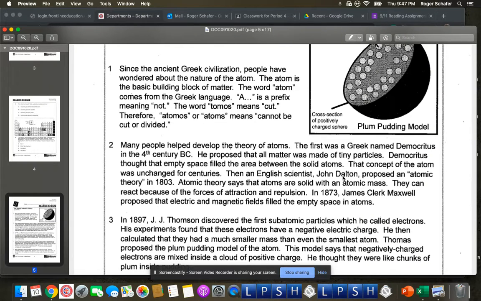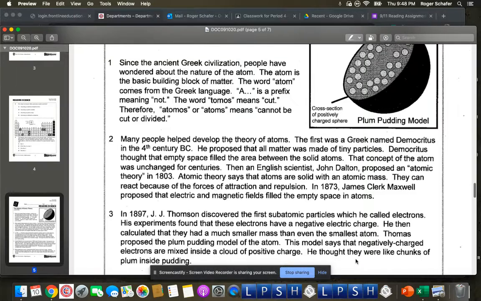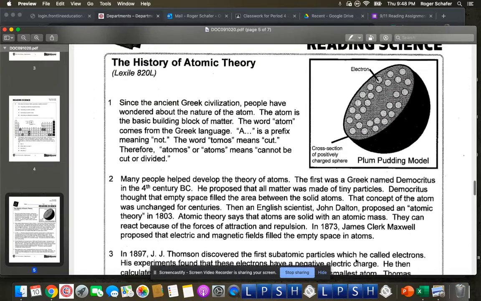That's what this picture here is about. This model says that negatively charged electrons are mixed inside a cloud of positive charge. He thought they were like chunks of plum inside pudding. So they're saying those are the electrons.